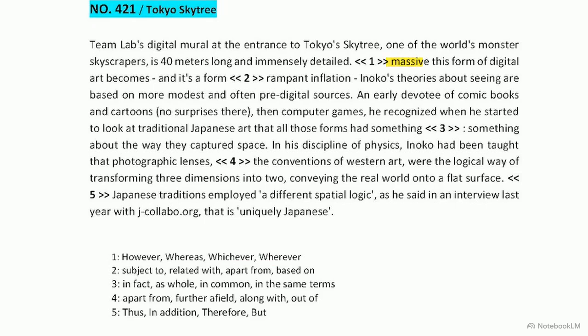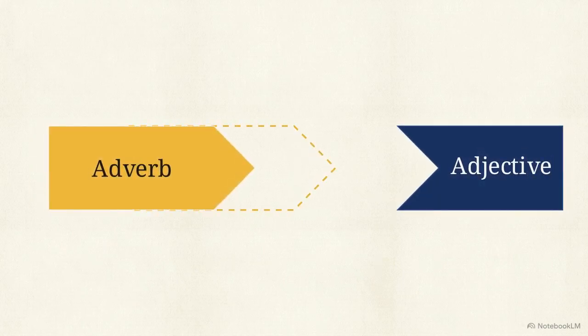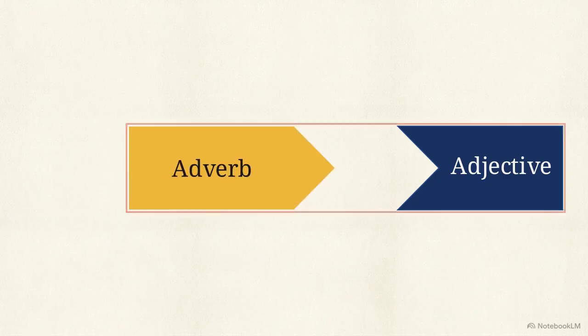Notice the adjective massive right after the blank. However functions here as an adverb of degree, creating a dependent clause that translates to no matter how massive the art becomes. This illustrates a core strategy. The grammatical identity of the word immediately following the blank often dictates the only possible choice.